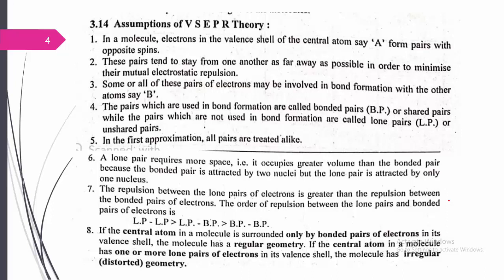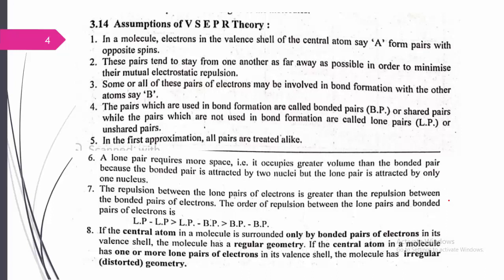The repulsion between lone pairs of electrons is greater than the repulsion between bond pairs of electrons. We have definitely already studied this in some previous standards also. The repulsion between lone pairs is greater than the repulsion between a lone pair and a bond pair, which in turn is greater than the repulsion between bond pairs of electrons.